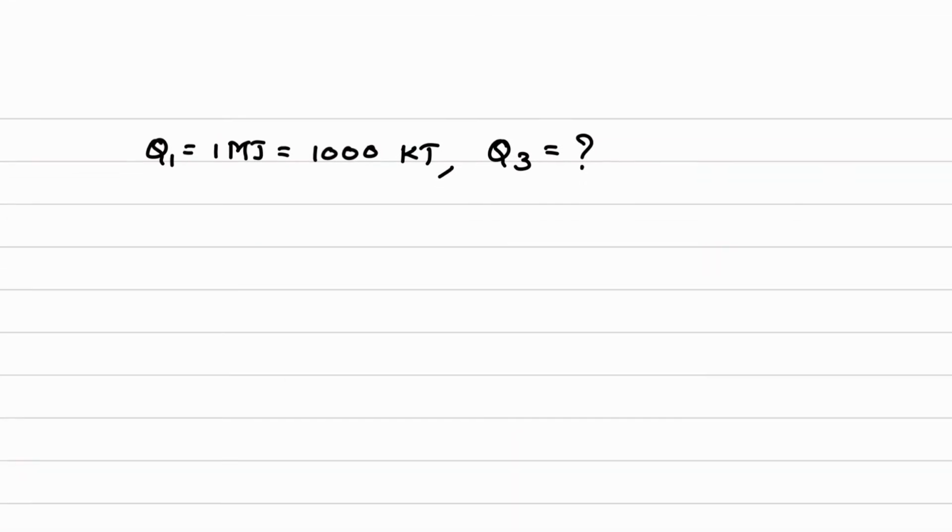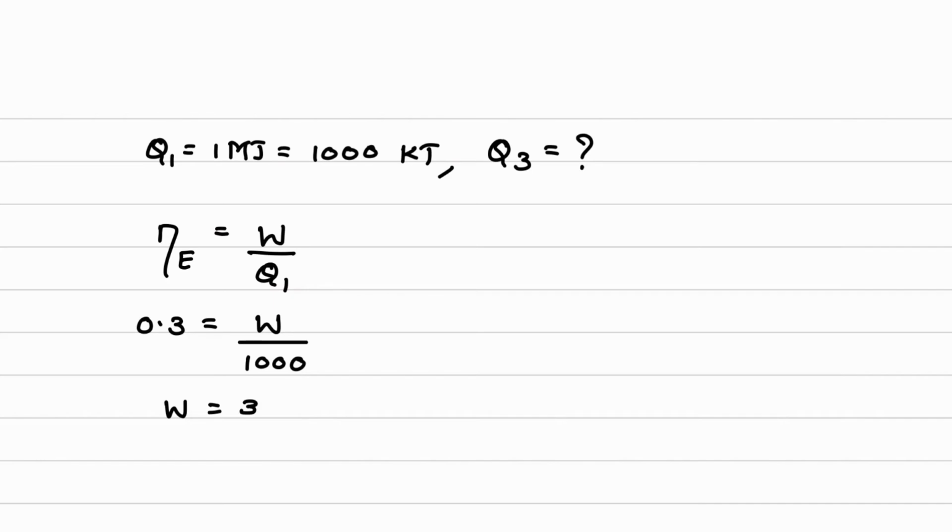So I'll write down over here the equation of the efficiency of the engine. Efficiency of engine is equal to work output upon heat supplied Q1. Efficiency of engine is 30%, so 0.3 equals the work done, which we have to calculate for the second case, W upon Q1, which is 1000. So from here I will get the new W value for case number 2. What is the W value? W is 300 kilojoule.